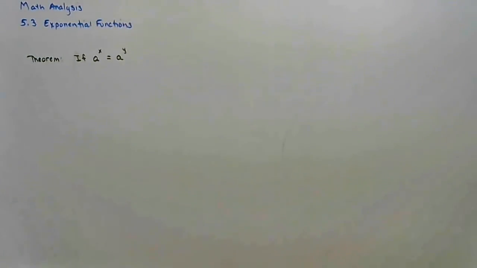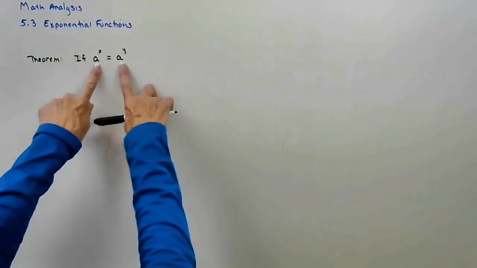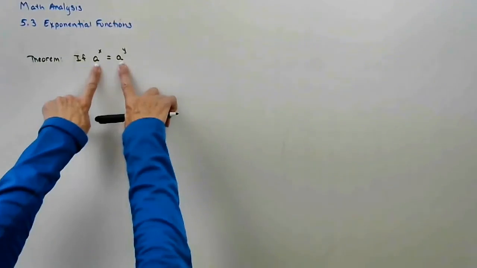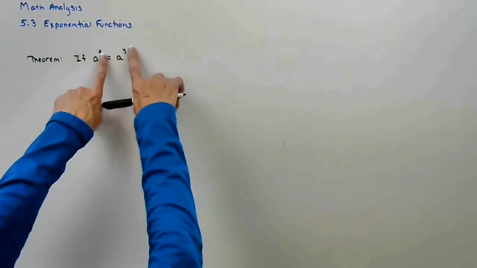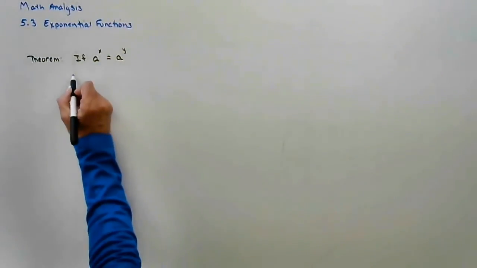If the bases are identical, then the exponents have to be the same.